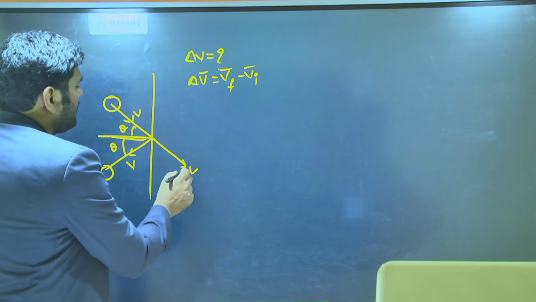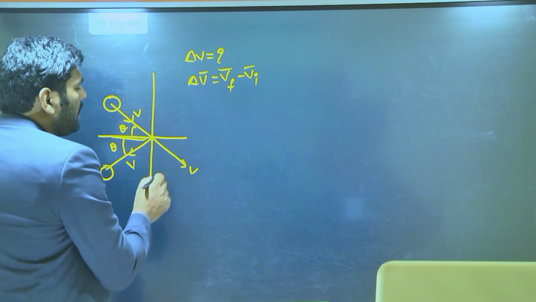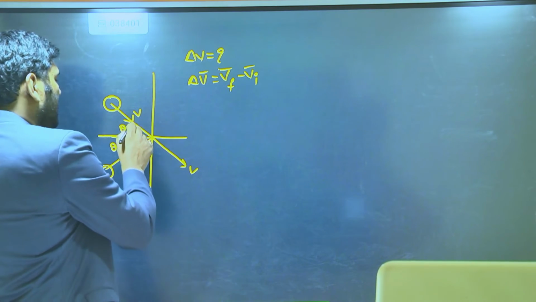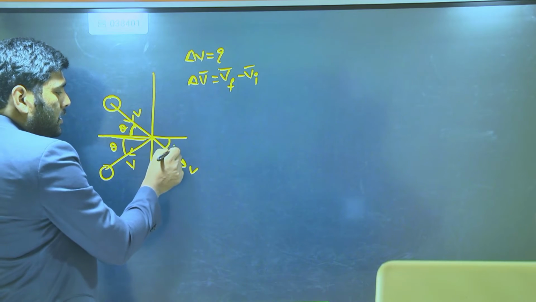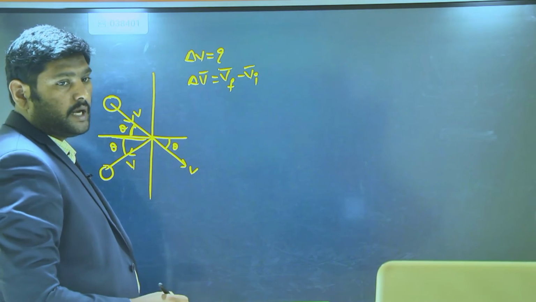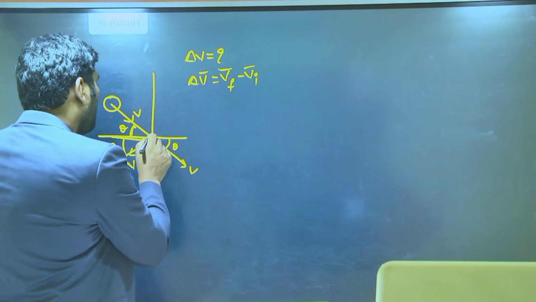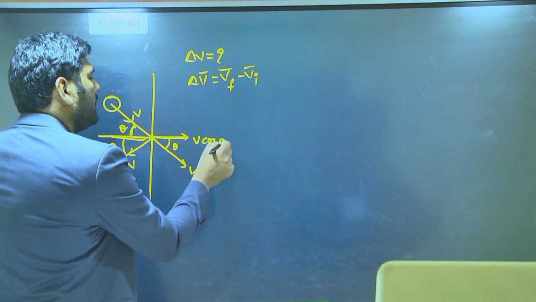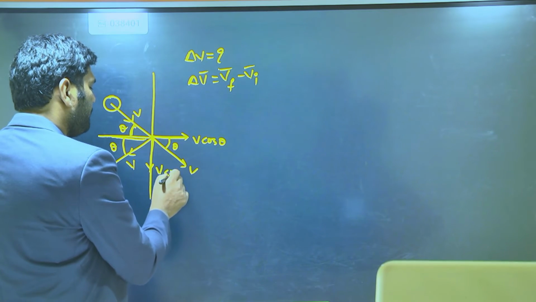When it is moving along this direction with velocity v, you can take the components of velocity. How do you take the components of velocity? If this angle is theta, the opposite angle is also theta. The velocity component along this direction is v cos theta, and along this direction is v sin theta.